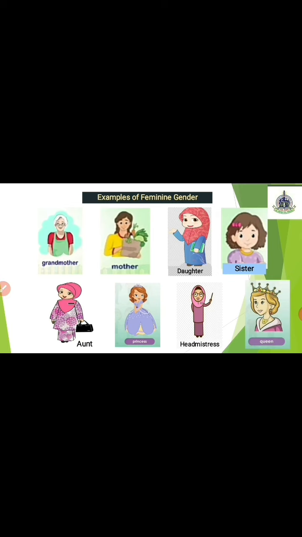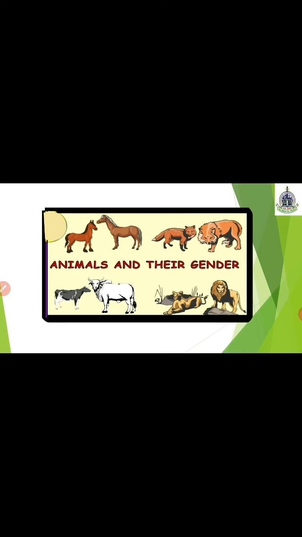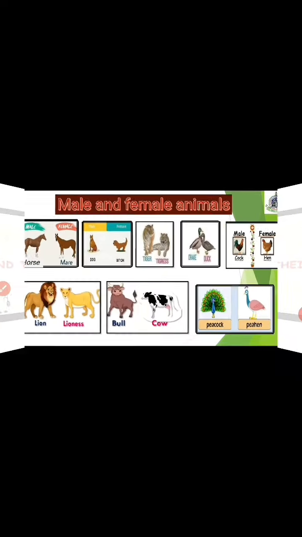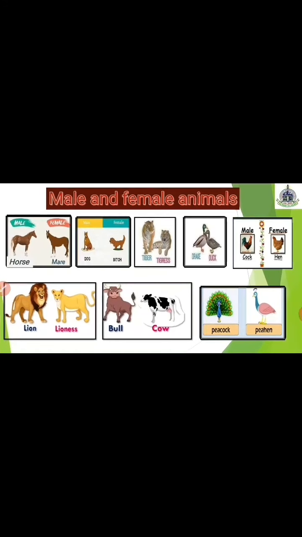Now we will see the animals and their gender. Okay, children? Just like human beings, animals also have gender. Here we can see the male and female gender. See, horse is male whereas mare is female. Dog is male, bitch is female. Tiger is male animal whereas tigress is female animal. Drake is male bird, duck is female bird. Cock is male, hen is female.